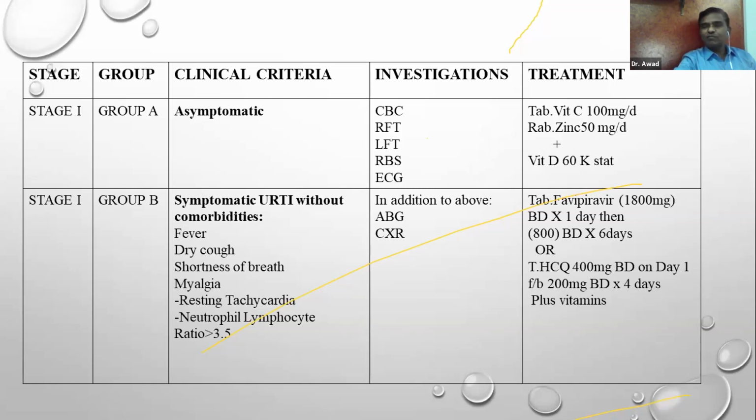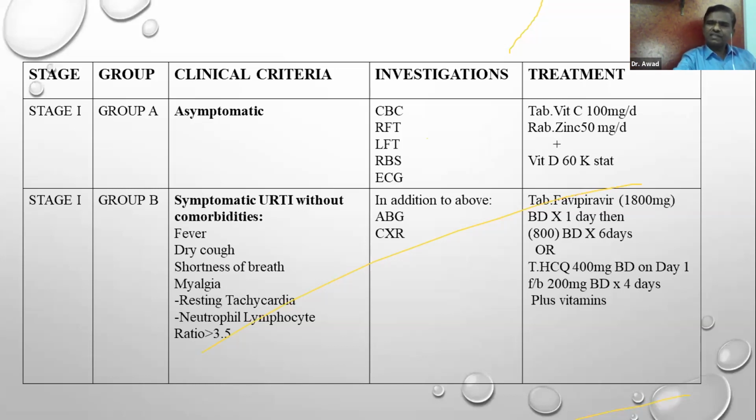These are the patients in whom we can now consider antiviral, like favipiravir, which is available orally, which we can give in the dose of 1800 milligram BD. So 200 milligram tablet, you have to give 9 tablets morning and evening. I have not seen much side effect of this drug. Nobody has complained to me of nausea or vomiting despite giving 9 tablets twice in a day.